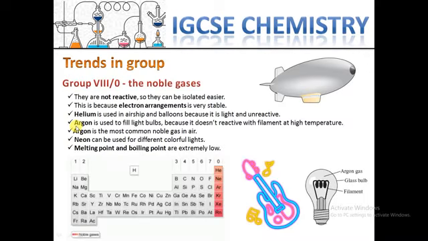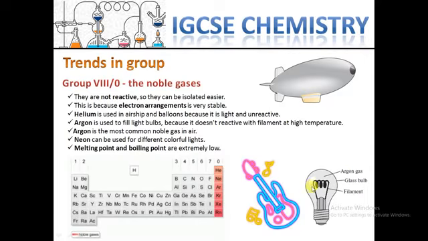Argon also is used to fill light bulbs because it doesn't react with the filament at high temperature. Here the filament is connected to electricity, but after a while, as we know, it gets very hot. So even at high temperature, argon gas doesn't react with it.